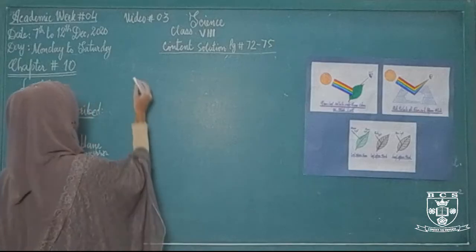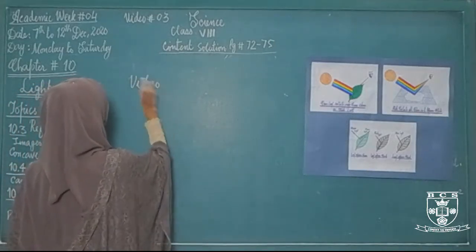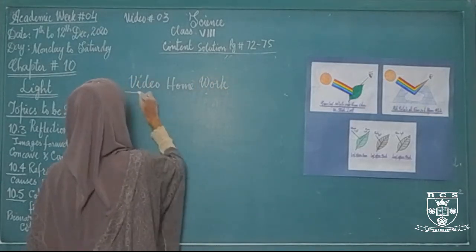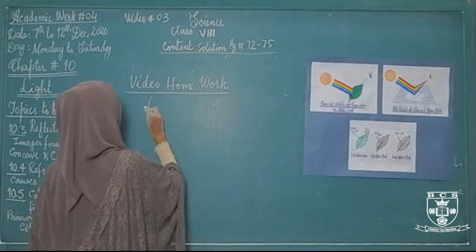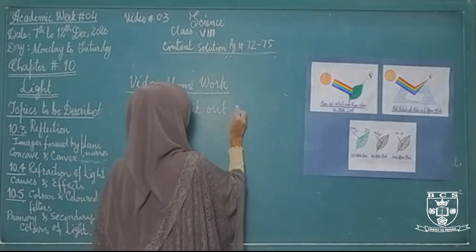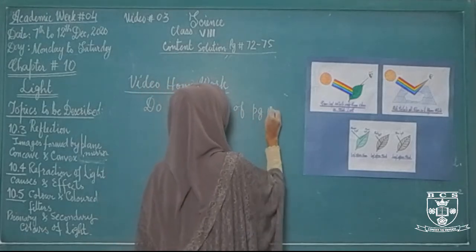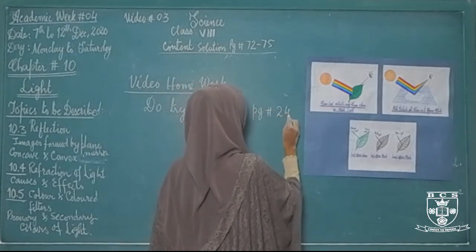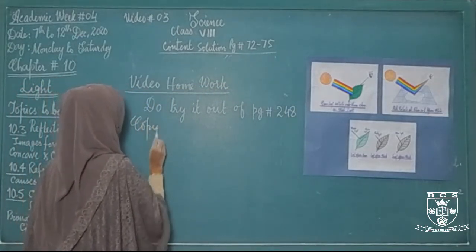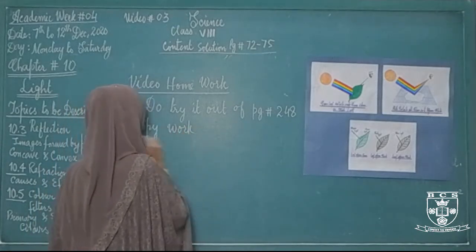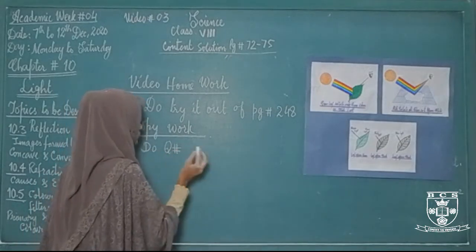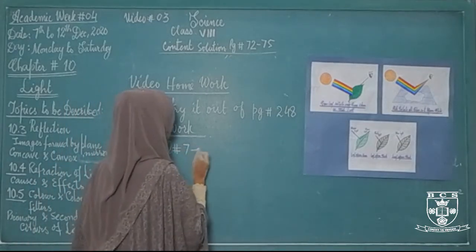What will you do in your homework? First one is the video homework. Do Try It Out of page number 248. What will you do in your copy? Do question number 7 to 13.